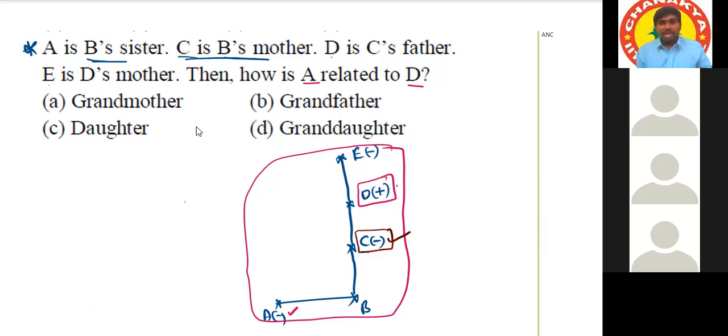E is the paternal grandmother of C. Okay, here the question is, how is A related to D? A is the granddaughter of D. That's all. So we'll do more questions based on this type of information.